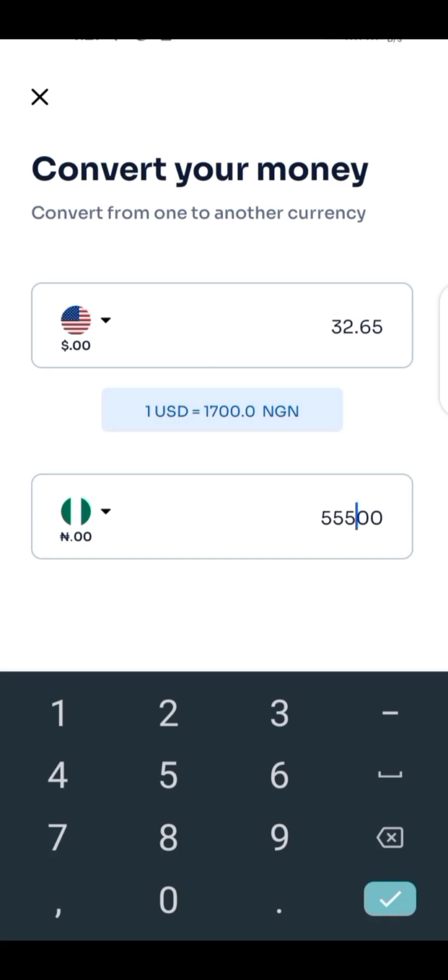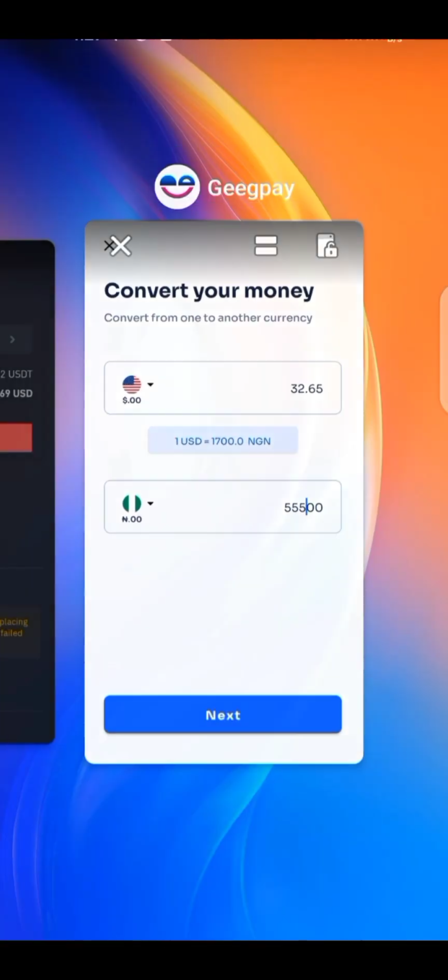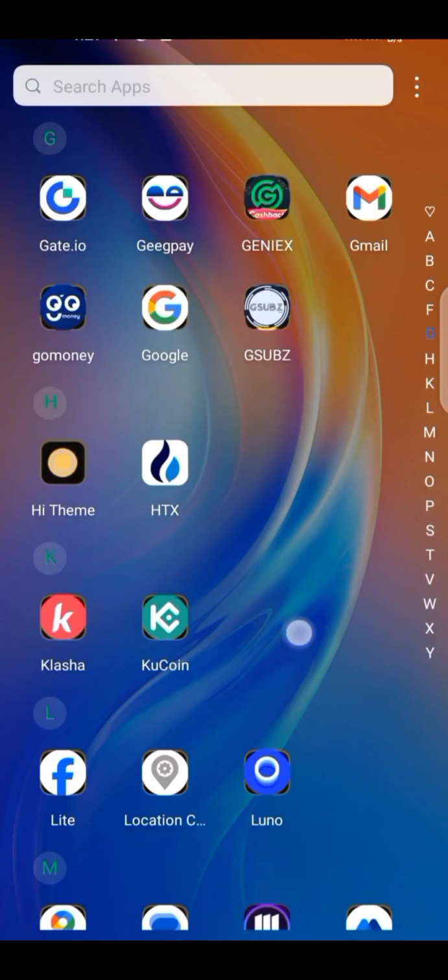Once you receive your money on Geegpay, let's say if you receive 32.65 USDT in your Geegpay wallet, you are going to make 5,500 naira profit. Remember, we started this with 50,000 naira. So with our 50,000 naira, we have been able to make 5,500 naira. Let's move to our calculator to show you how much you'll be making if you actually go this 5 times.